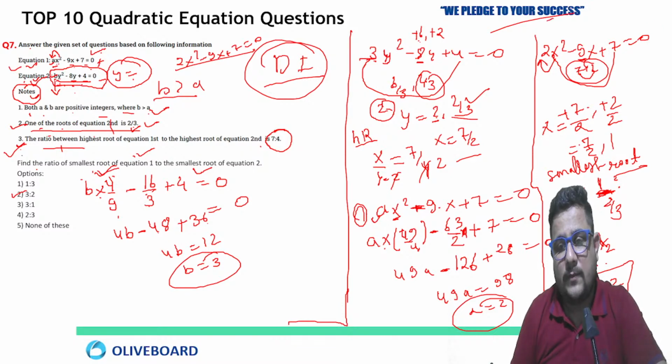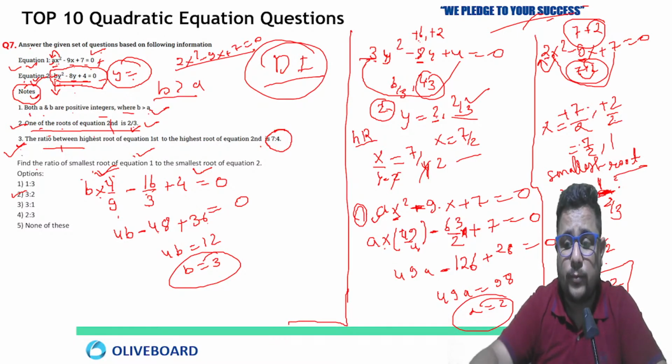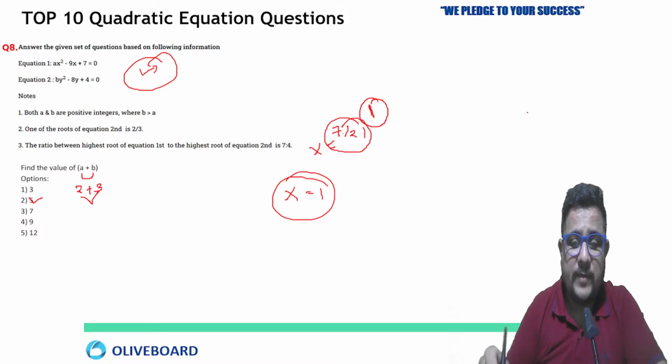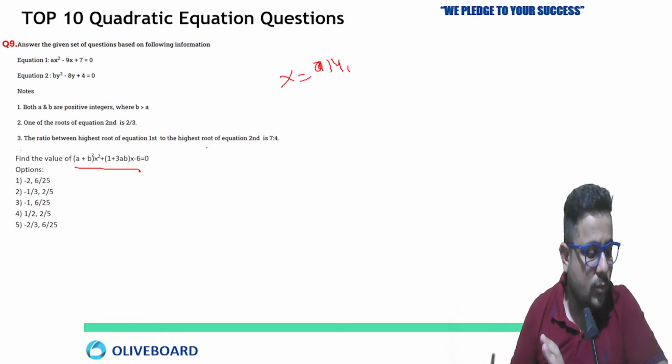Here we solved it, right? The factors of 7 were 7 and 2. We know that both will be positive, and the coefficient of x square was 2. So 7/2 and 2/2, right? And now we have to increase our speed, because we have many questions to do for today.